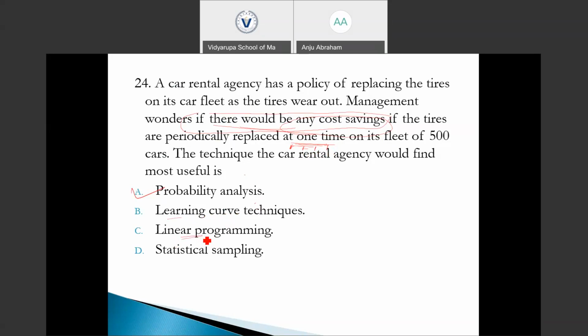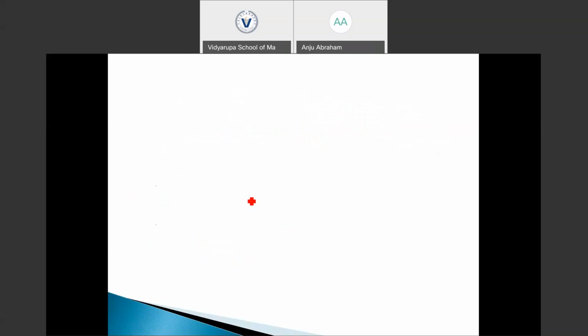Linear programming is used for optimization decisions to find optimum profit, optimum cost, or profit maximization or cost minimization decisions. Statistical sampling is required in a situation where there is a lot of population and we need to select some of them from this data. So among these four options, the right option is probability analysis.